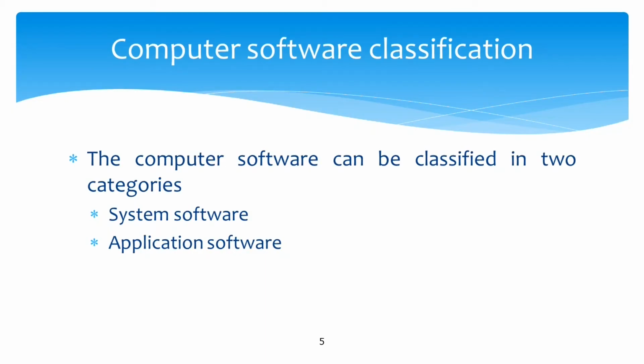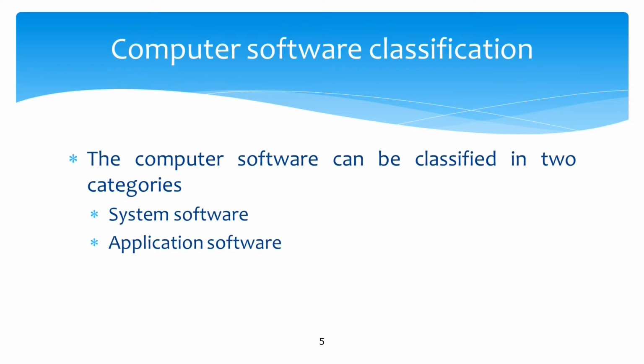Now, next we discuss classification of computer software. Why we need to understand this? Because we have to focus our concentration on system programming. So, for that we have to understand this software classification. The computer software can be broadly classified into two categories.